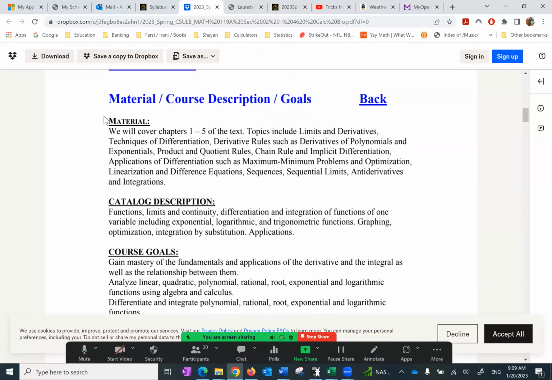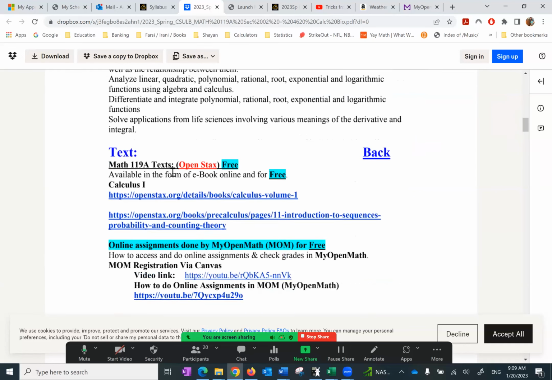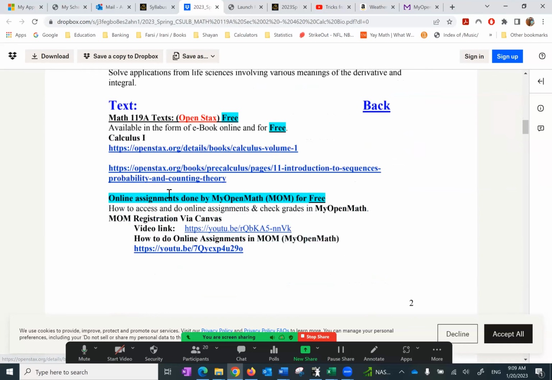The material: we'll cover the first 5 chapters. Catalog description, course goals, text. Everything is free. It's through OpenStax. I will show you when we go through My Open Math, or MOM, I'm going to call it for short, where we do our online assignments, homework, exams, you name it.